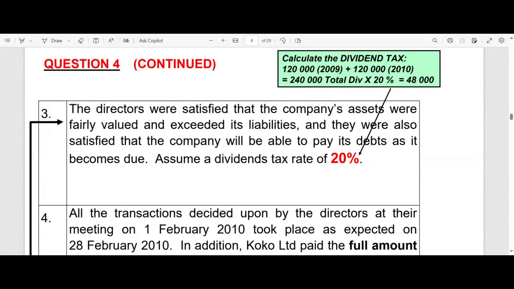Then it went to 15%. And about 5 or 6 years ago, it went up to 20%. And we're still there, right? Anyway, we'll do dividends tax as a subtopic of taxation, but just remember at this stage, what you need to know is that we have to subtract that tax portion from the dividends before we pay it over to our preference shareholders. So we cannot pay the full dividend to them.